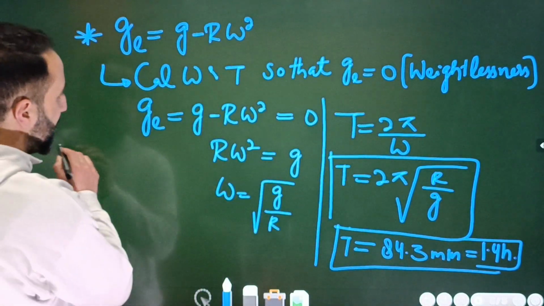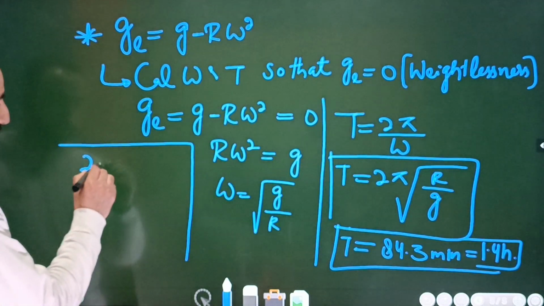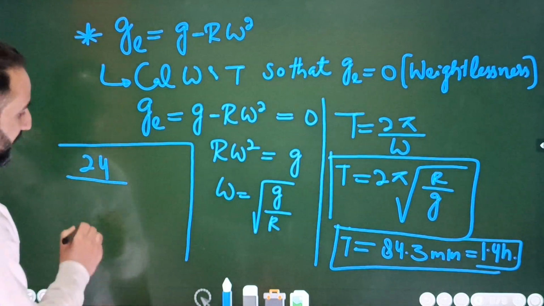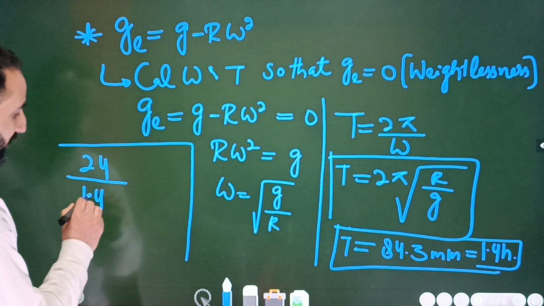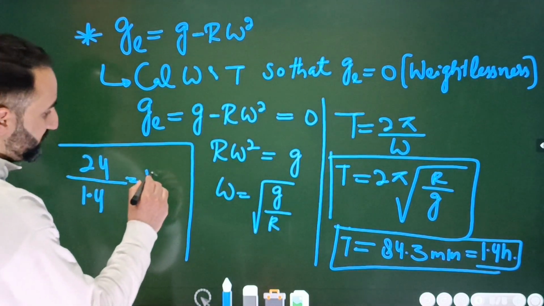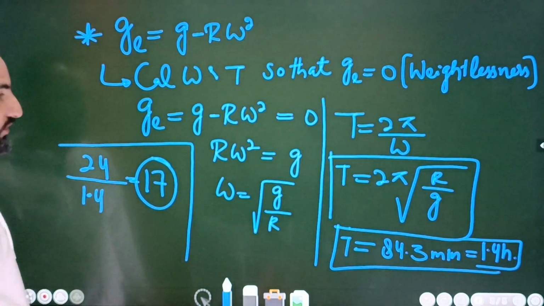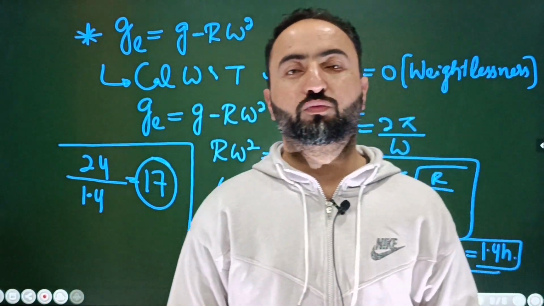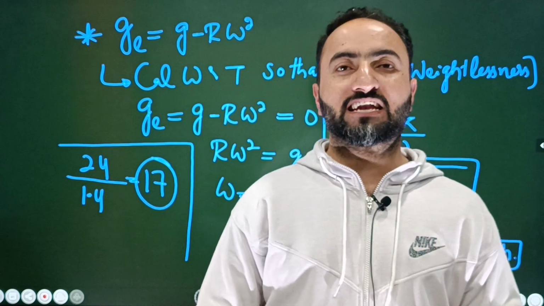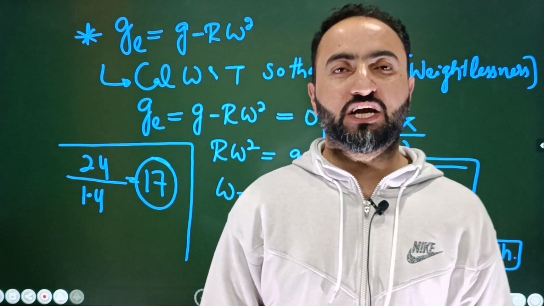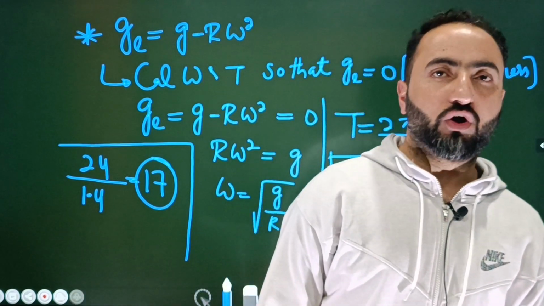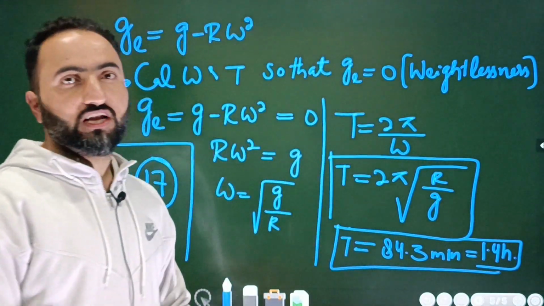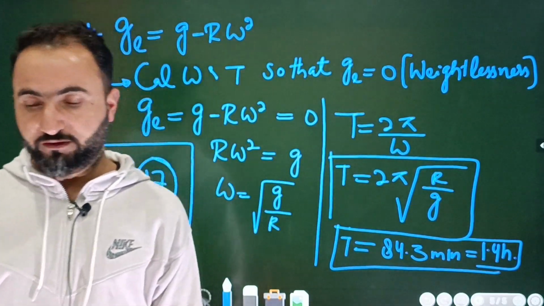वो 17 कहाँ से आएगा बेटा, वो यहाँ से आएगा. That is, 24 hours is the present time period, and if its time period is 1.4 hour, then there's weightlessness. This comes out to be 17, ठीक है ना बेटा, okay? So that means the earth must rotate 17 times faster, or its time period must be 84.3 minutes or 1.4 hour. In all those situations, there can be a condition of weightlessness at the equator. All right, ठीक है ना बेटा. So we are done finally with the acceleration due to gravity, okay?